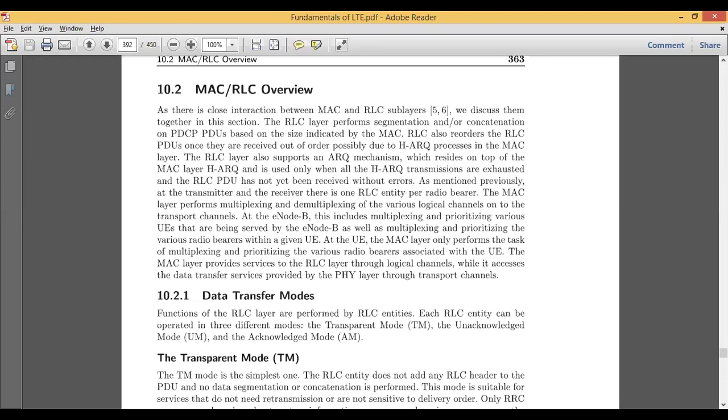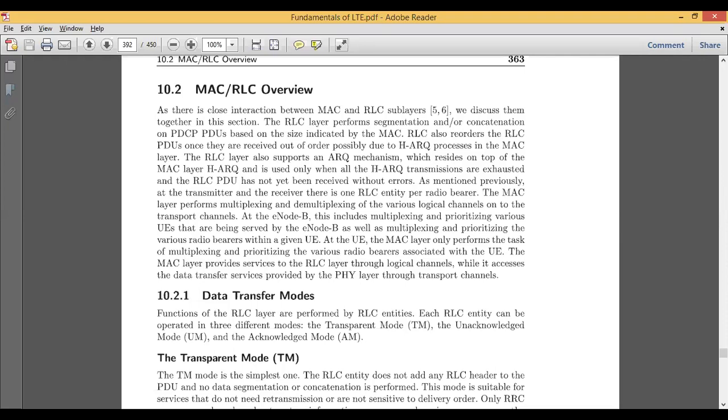Okay, so here this MAC protocol, or the MAC layer, first does the segmentation and concatenation by RLC. Then second, it makes use of the HARQ process, then it makes use of the ARQ mechanism, then multiplexing, then demultiplexing, then assigning the priority to the data by making use of both the logical channels and also the physical layer through transport channels.